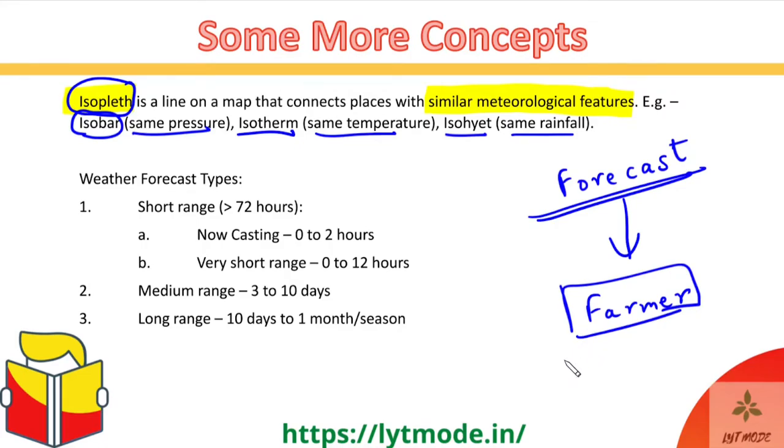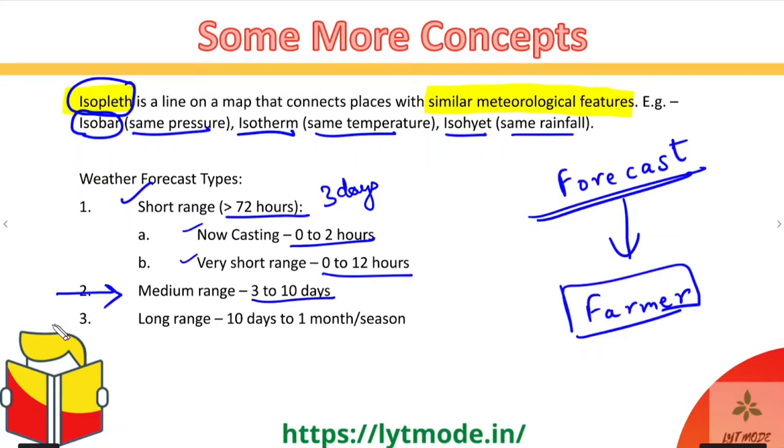So weather forecasting is a very crucial concept for agriculture, and there are multiple types of forecasting that can be done. The first type is a short range forecast, which is for less than 72 hours, so less than 3 days basically. Again, the short range can further be classified into nowcasting and very short range. Nowcasting is basically 0 to 2 hours, and very short range is 0 to 12 hours, and then again short range up to 72 hours. Then the second one is medium range. Medium range is from 3 to 10 days, and anything above 10 days, going up to 1 month or maybe even one season, is known as a long range forecast.